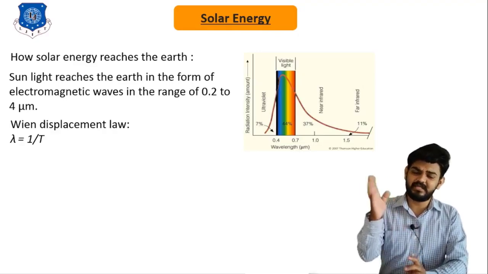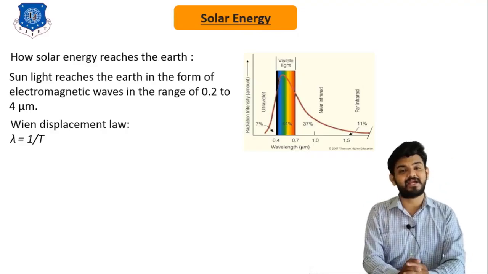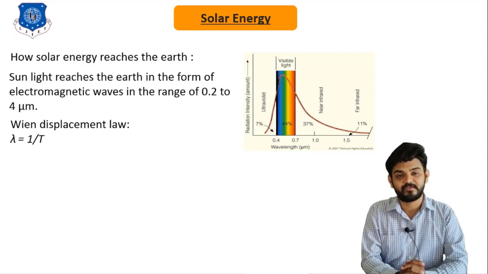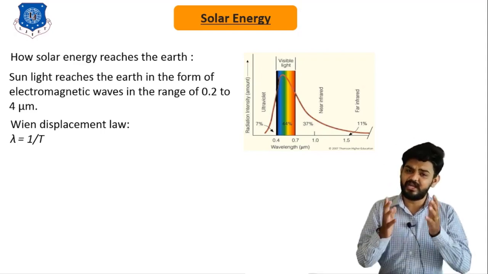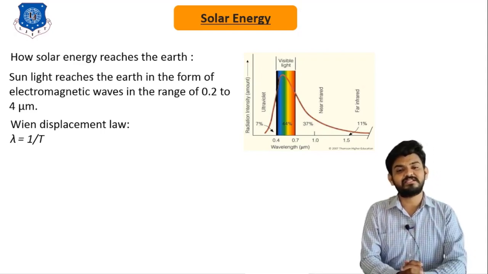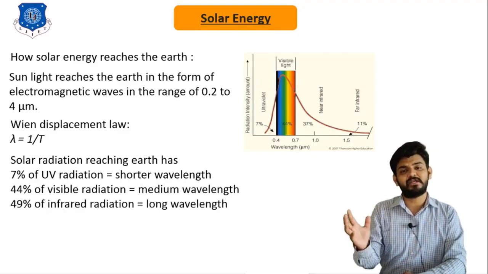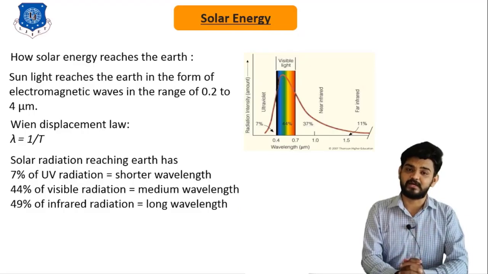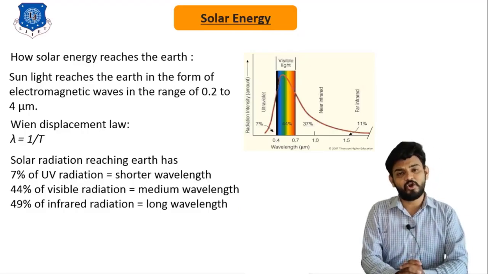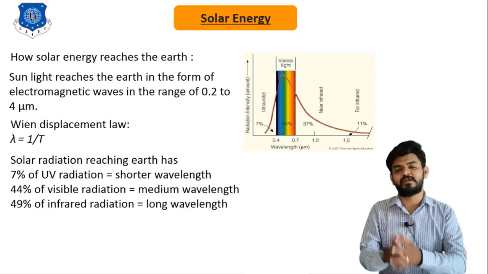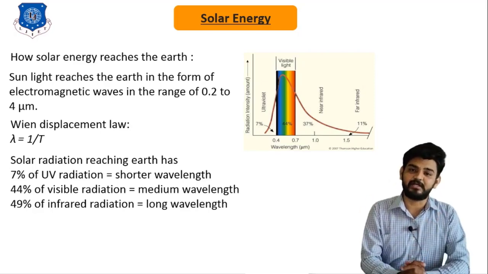Here in the image, you can see the complete spectrum of all the solar energy received by the earth's surface. So this can be divided into three parts. The first one is the ultraviolet wave, which is in the range of 0 micrometer to 0.4 micrometer, which is then followed by the visible range, which is in the range of 0.4 micrometer to 0.7 micrometer.